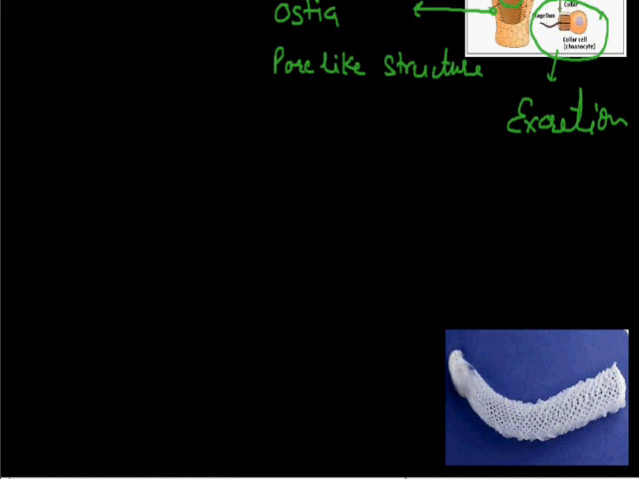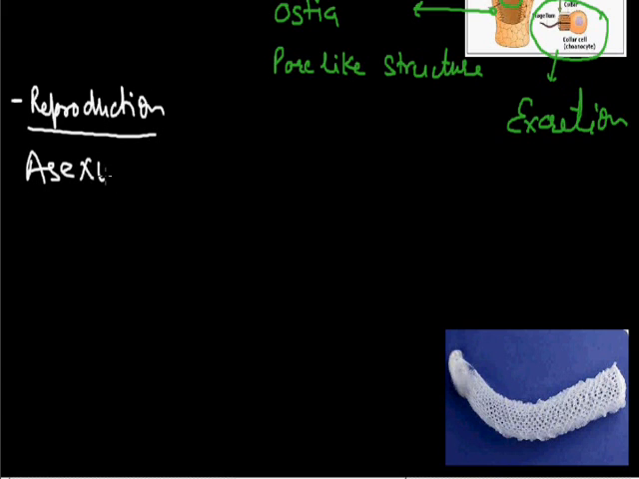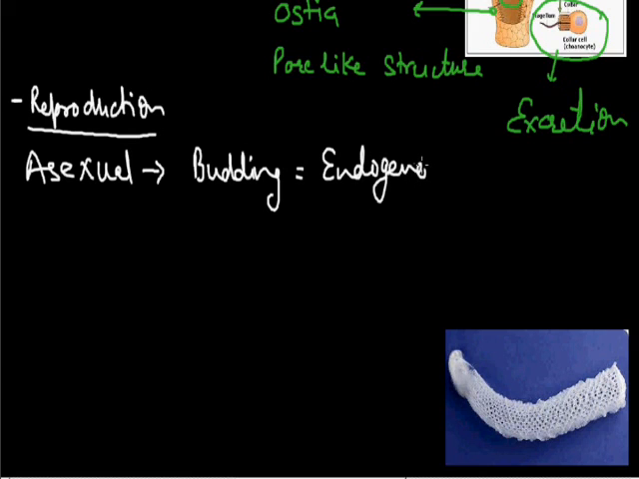Now we discuss reproduction. These animals reproduce sexually as well as asexually. Asexual reproduction means only a single parent is involved in this type of reproduction. In asexual reproduction in the case of sponges, budding occurs. The bud is formed inside the body. So these animals have endogenous budding. Endogenous means the bud is formed inside the body.